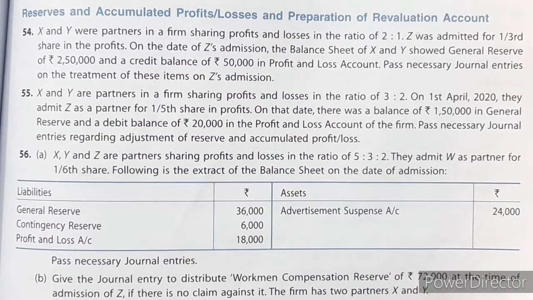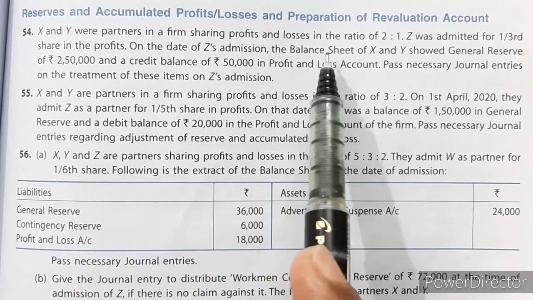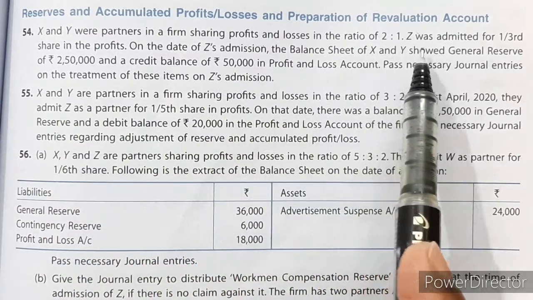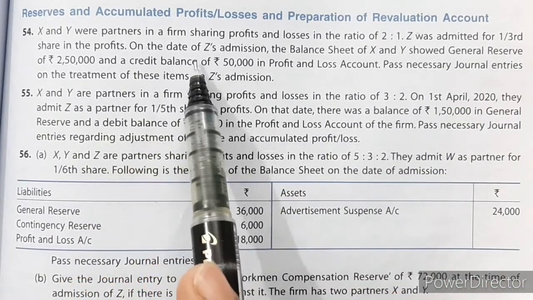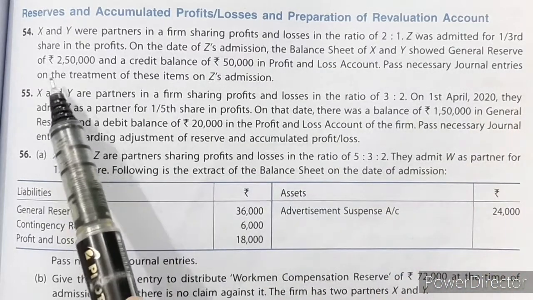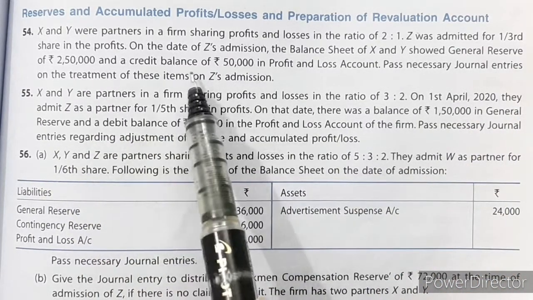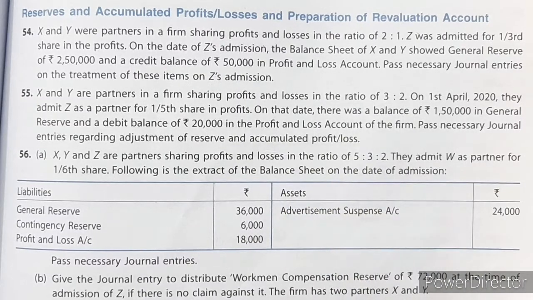Now let us see question number 54. X and Y were partners in a firm sharing profits and losses in the ratio of 2:1. Z was admitted for 1/3 share in the profits. On the date of Z's admission, the balance sheet of X and Y showed general reserve rupees 2,50,000 and a credit balance of rupees 50,000 in profit and loss account. Pass necessary journal entries on the treatment of these items on Z's admission.